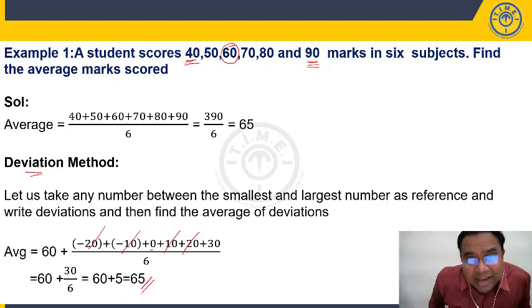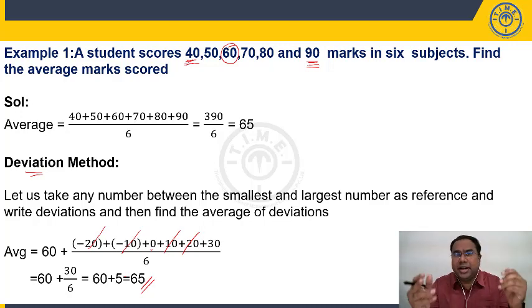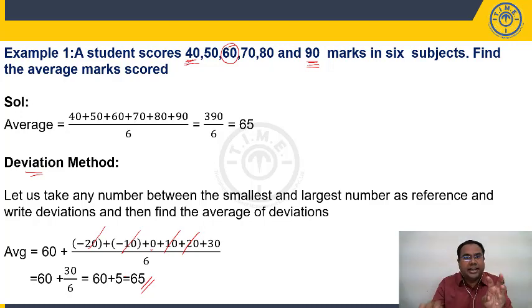So you can take any number, not necessarily from the 6 numbers, but preferably if you select a number from the given numbers, your calculations would become easy. Your positive and negative deviations will get cancelled. So generally in the deviation method, you can assume any number as average, but preferably select a number from the given numbers, 40, 50, 60, 70, 80, 90, between the smallest and highest, so that negative and positive deviations get cancelled. Now friends, you can always take any number. After this session, you take 40 and solve, 50 and solve, 60 and solve, 70 and solve. You are going to get the same answer.